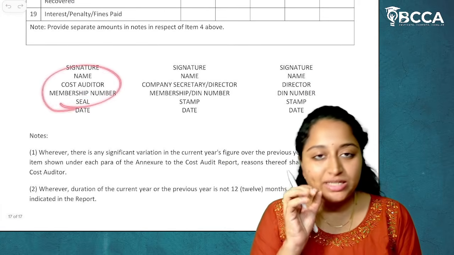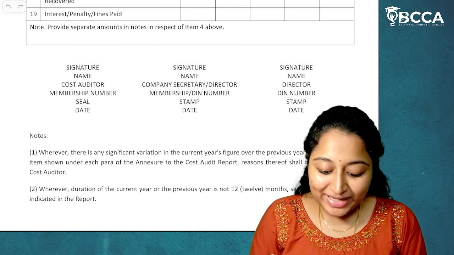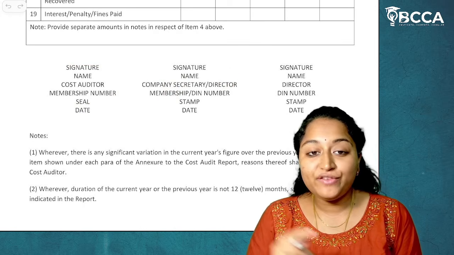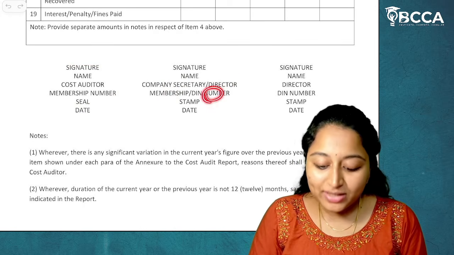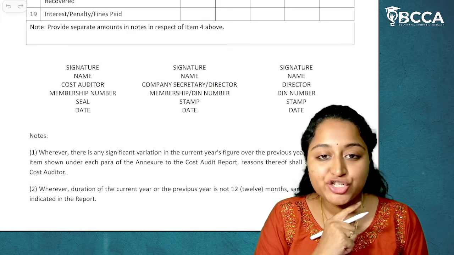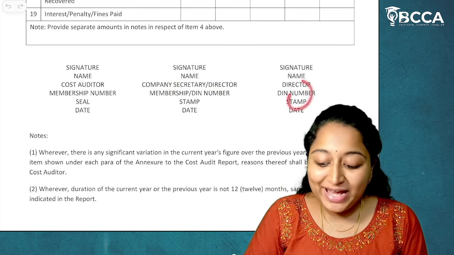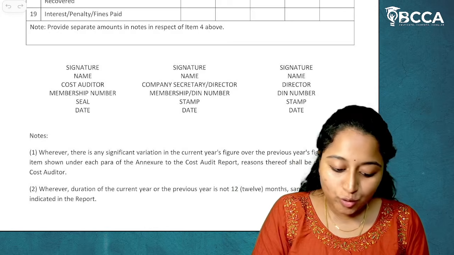It should be signed by the cost auditor, and by one company secretary and one director, whose membership number or DIN, director identification number, should be given. I hope it is clear.